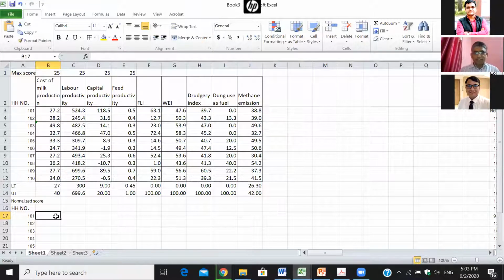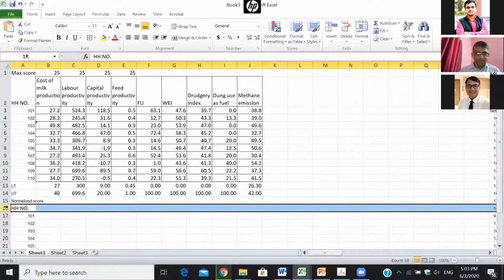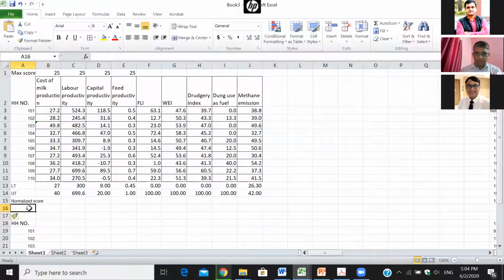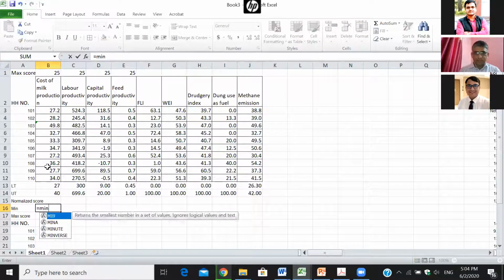Based on min-max, you simply identify the minimum value and the maximum value.